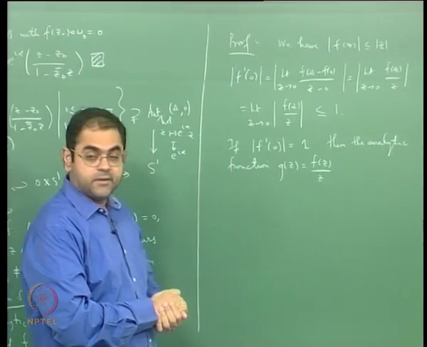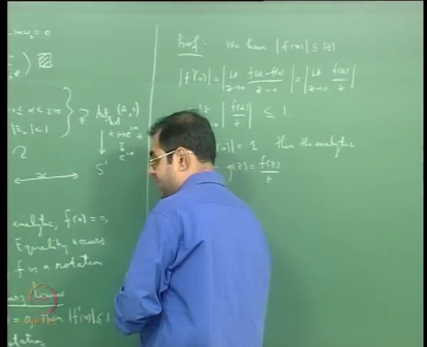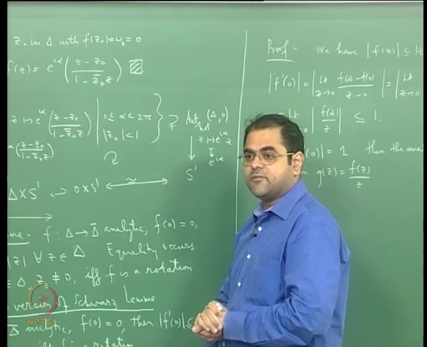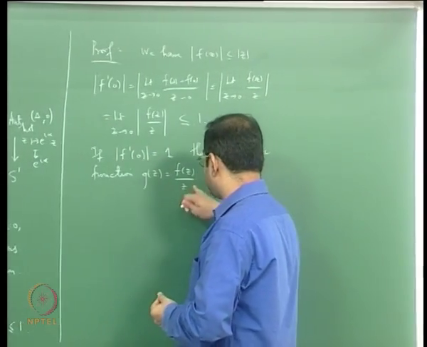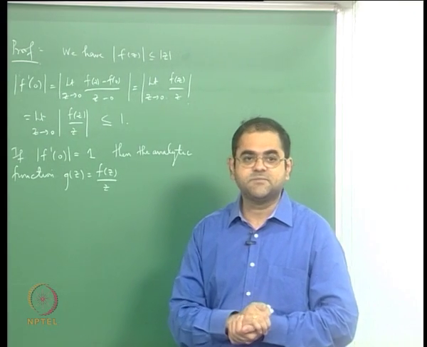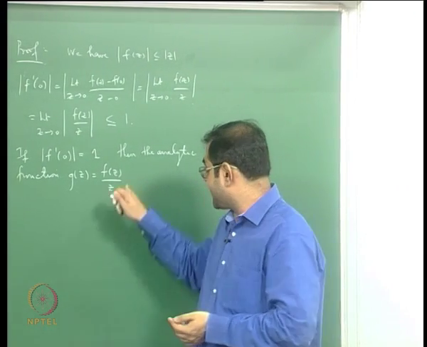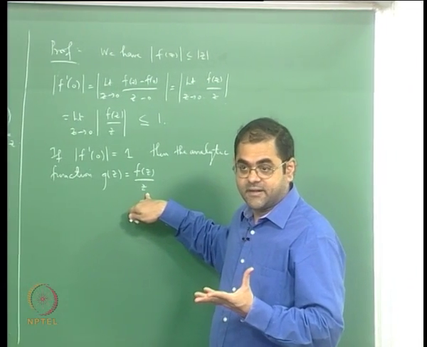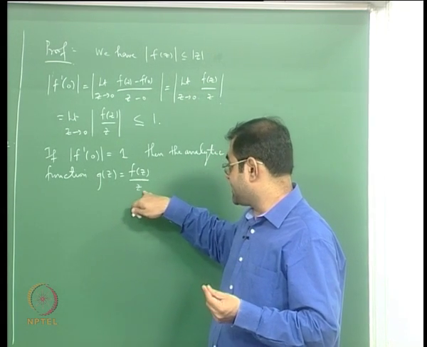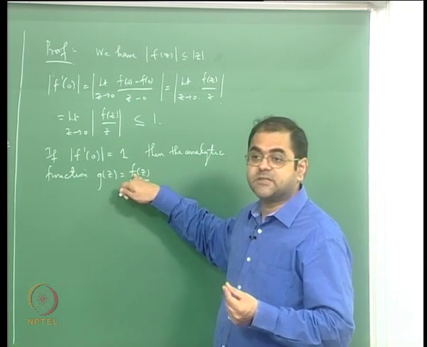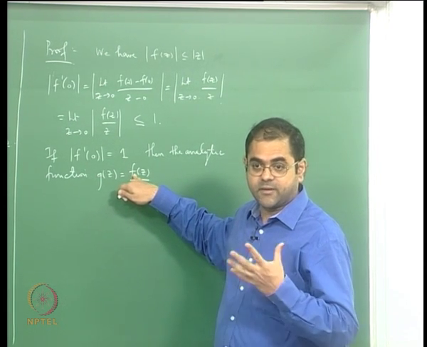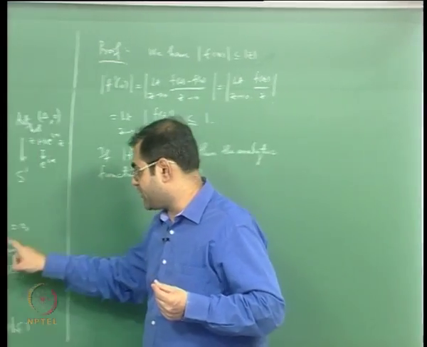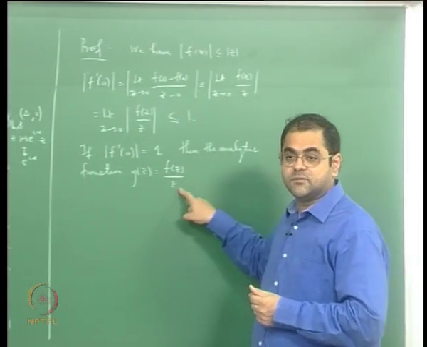If you remember the last lecture, or the lecture before that, where we proved Schwarz lemma, what we did was we defined this function g of z to be f(z) by z and applied the maximum principle to it, because it was analytic. It was not defined at z equal to 0, but at z equal to 0 it had only a removable singularity, which you can see because the z will cancel off if you write out a Maclaurin expansion of f at 0. The first constant term will be 0, because f of 0 equals 0, and the z will cancel out,